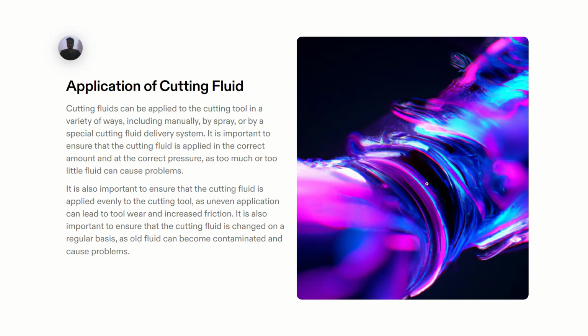Applications of cutting fluid. Cutting fluid has a lot of applications. In designing and manufacturing car parts, the cutting fluid is used. If the cutting fluid is applied unevenly to the cutting tool, the uneven application leads to tool wear and increased friction. It is important to ensure that the cutting fluid is changed on a regular basis, as old fluid can become contaminated and cause problems. I will explain the problems in the next slide.